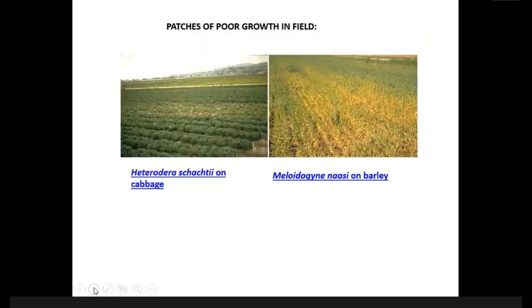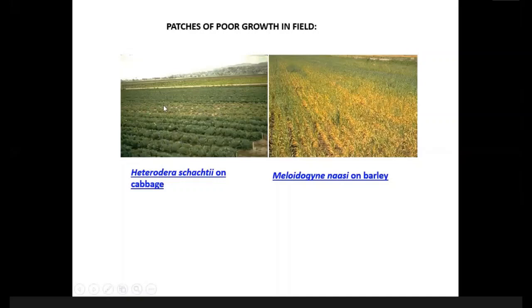And there are patches of poor growth in the field. You can see here, the plant in this row looks healthy, looks green, but over there you can see some exposed soil. That is, the growth of this row is not as healthy as the plants of this row.